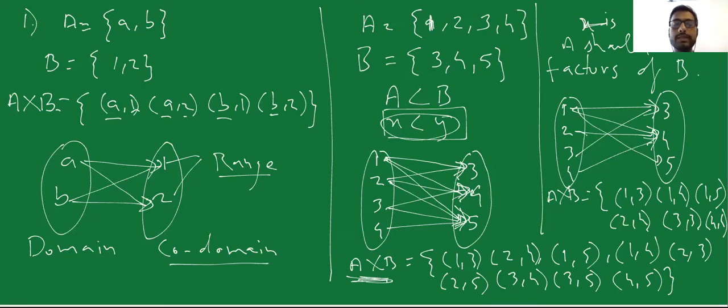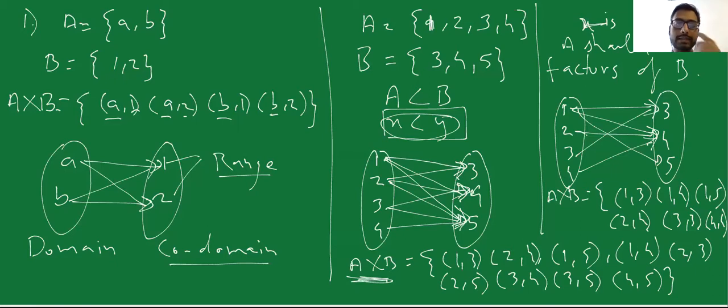Okay, examples 1 and 2 completely not understood. I know that it's going to be a bit difficult to understand all the terms that I'm going to speak, because all the terms are relatively new. Domain, codomain, range, there is image, there is pre-image, there is relation, there is Cartesian product, what an ordered pair is. So what I'm trying to do now is just introduce those terms to you. As we go on further, as we see more and more examples, these terms will become more and more clear.